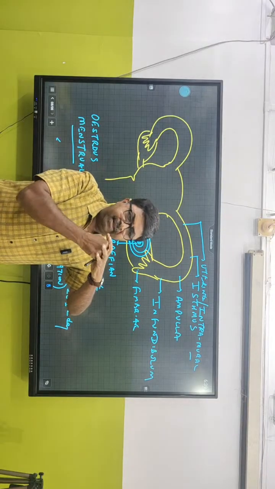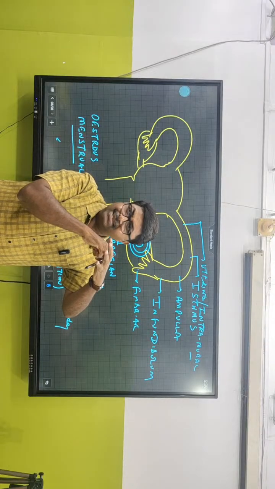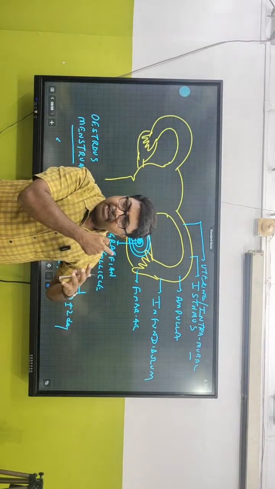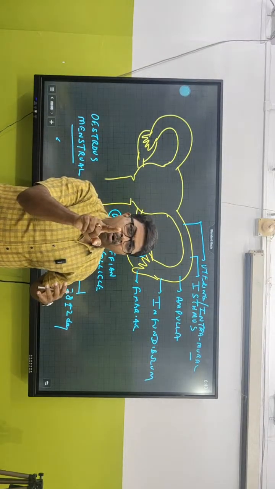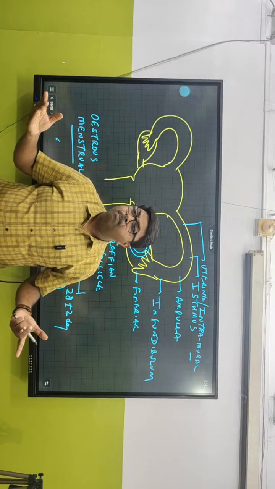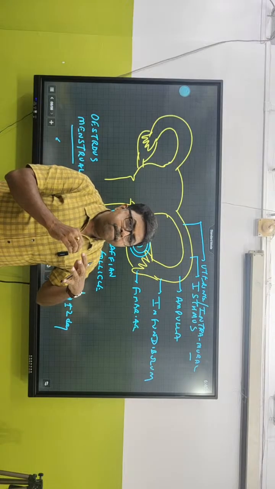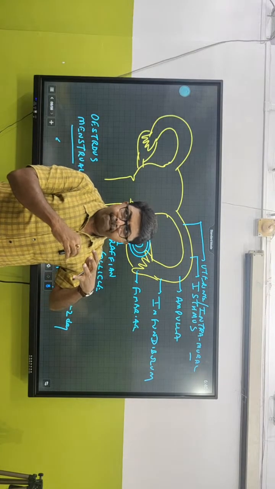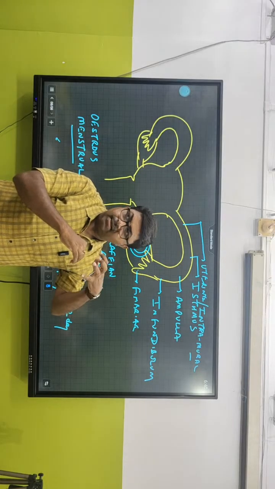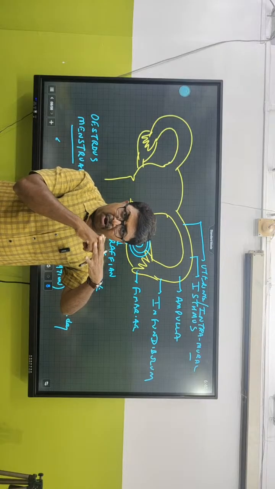So the moment there is some event going on inside the ovary that is about to burst, they sense it, because the secondary oocyte, or the ovum, is non-motile. It cannot move by itself. It needs either a pull or a push. So who is going to pull it? It's the fimbriae, which start aspirating it. They suck it in. So the moment the follicle bursts, they can understand that something is going on over there.